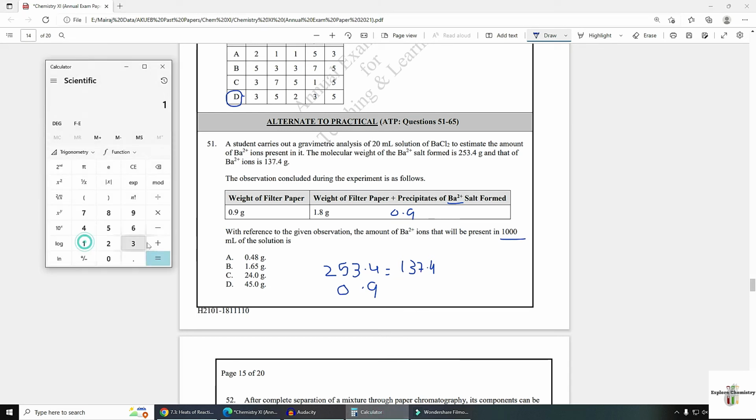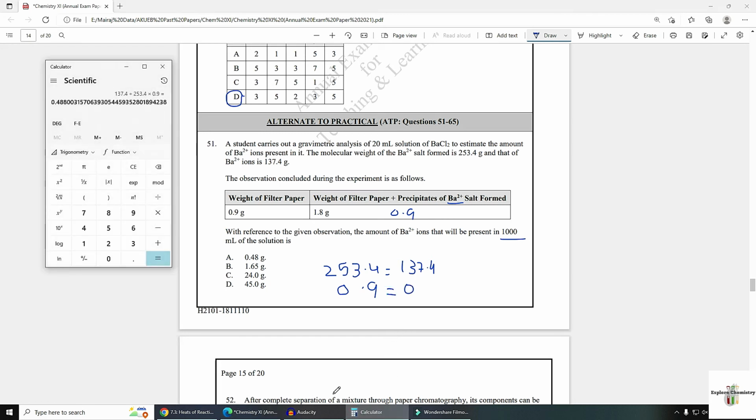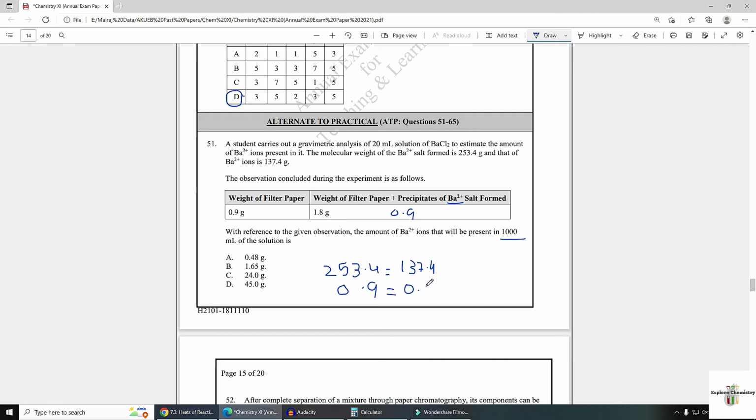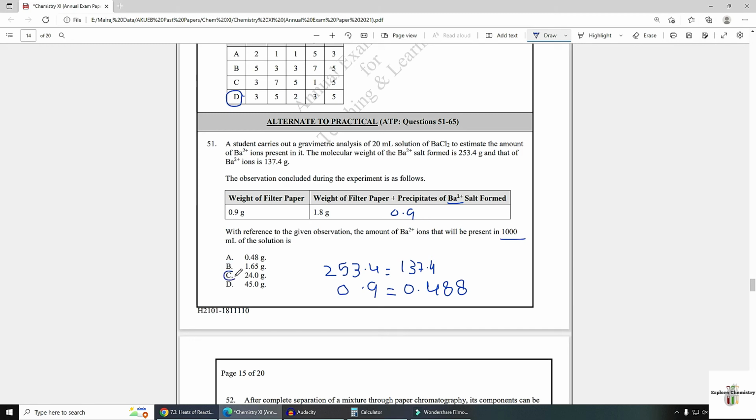So it will be 137.4 divided by 253.4 multiplied by 0.9, that is 0.488. This is in 20 ml. You need to calculate in 1000. Divided by 20, multiply by 1000. So your answer is 24.4. Option C is the correct answer.